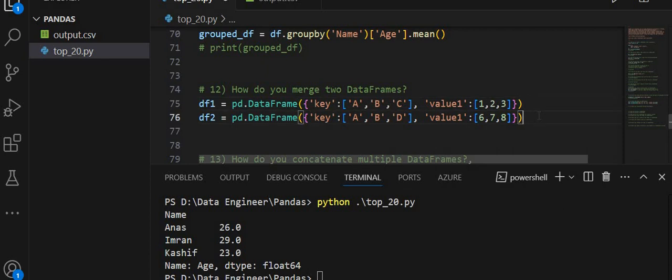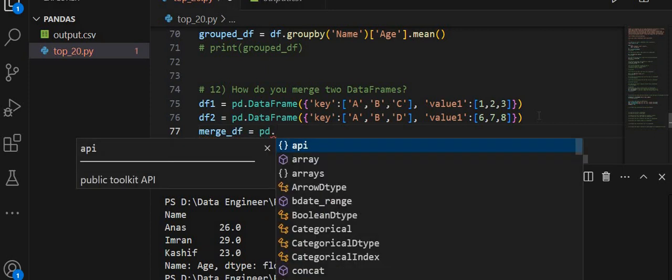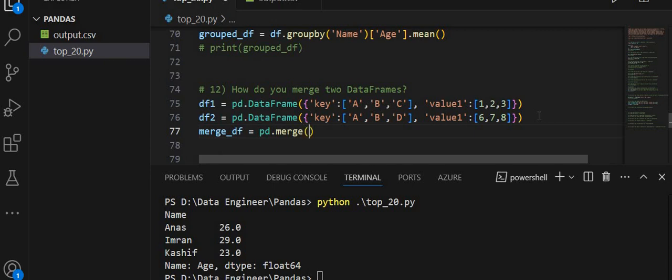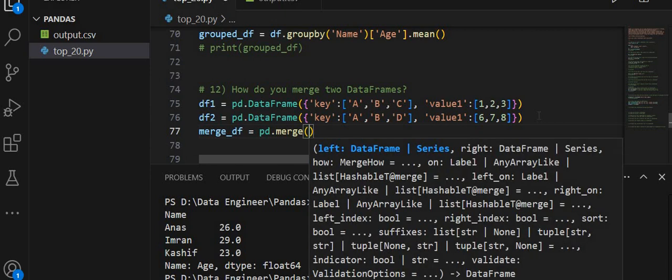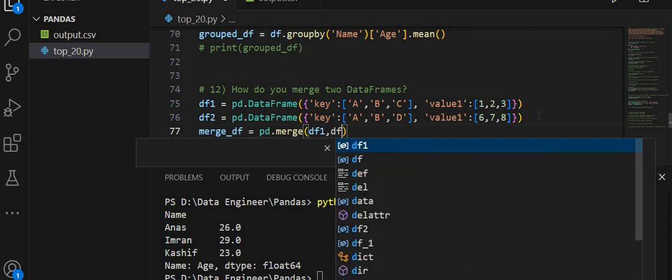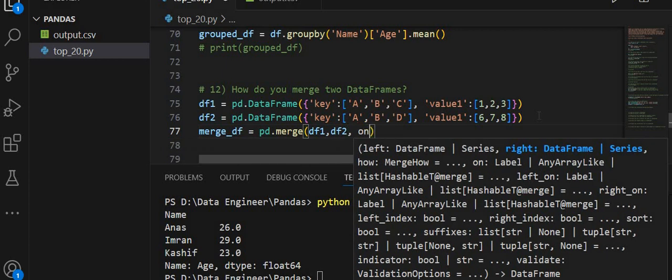So I am creating two data frames from the dictionary, and I am going to merge them using the pd.merge function from pandas. The first one is df1 and the second is df2, and on the base of key I want to merge it.